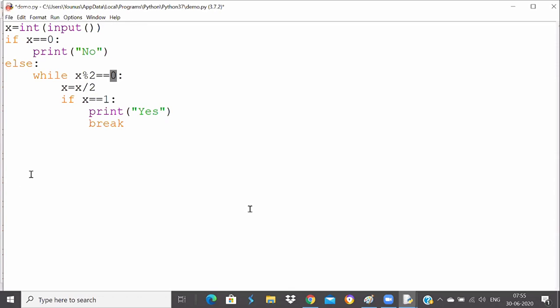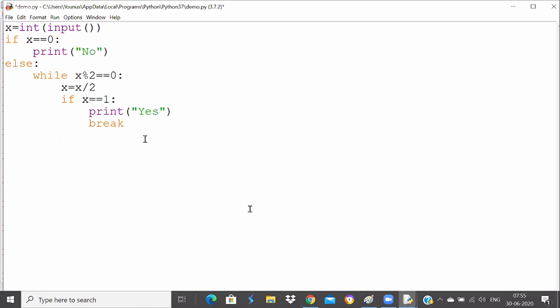But if it is 8 now, you see that 8 is divided by 2, yes, remainder is 0. It will say x is equal to x by 2. 8 by 2 will become 4. Again it will loop, because x is not 1. Again it will loop now, and after looping, otherwise I need to come out of it.